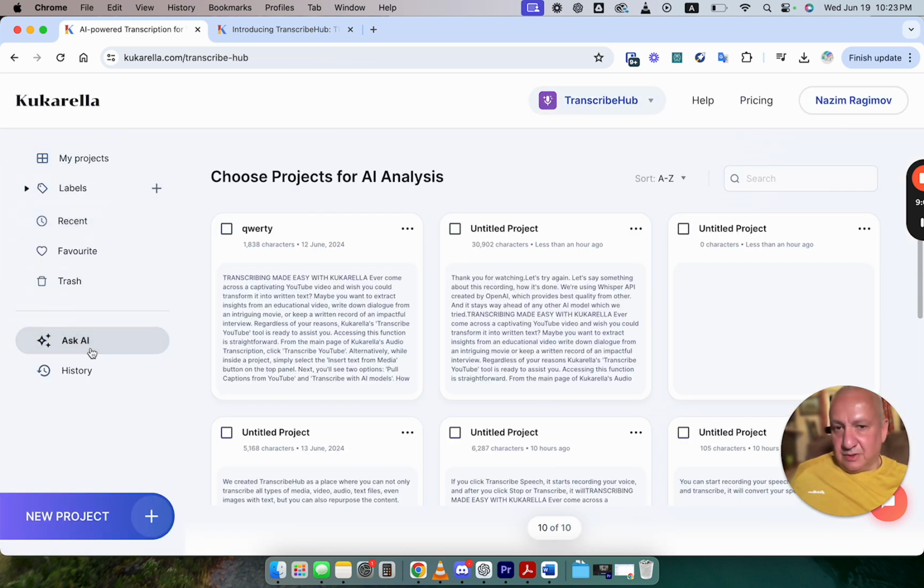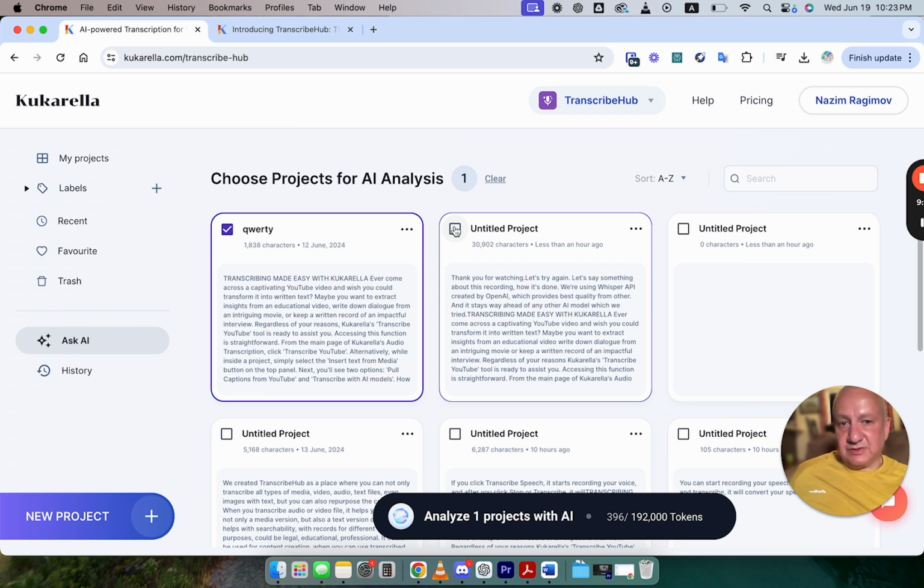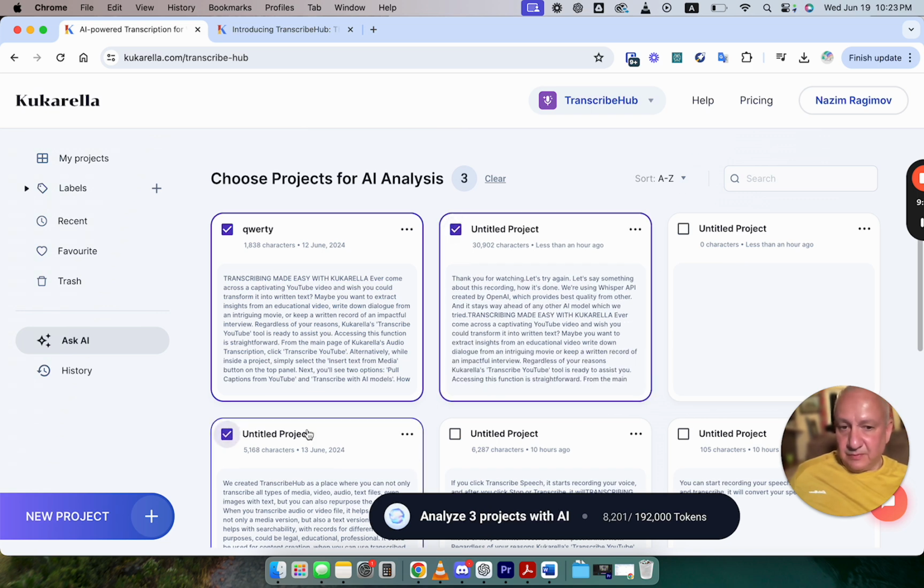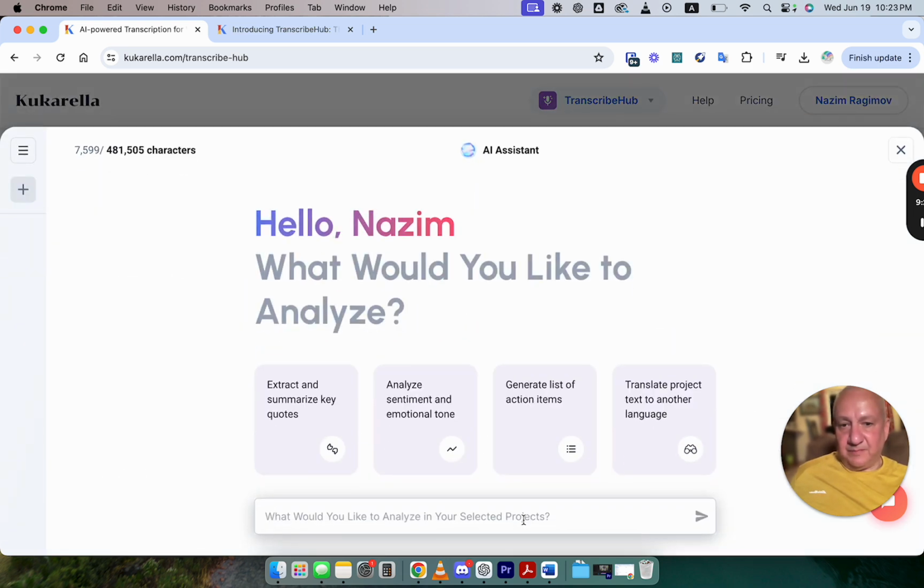Next, a last piece I wanted to cover. We added this experimental feature, Ask AI. So if you go to TranscribeHub landing page, you see that you can select multiple projects and you can analyze them with AI.